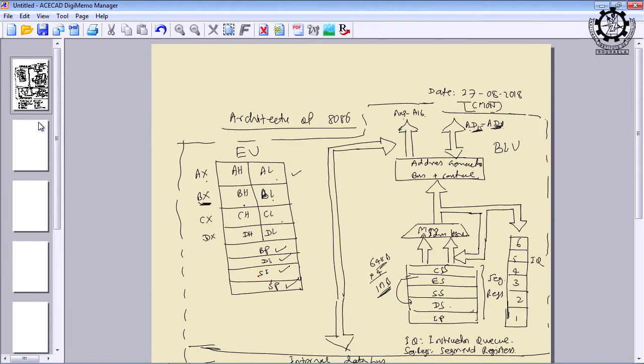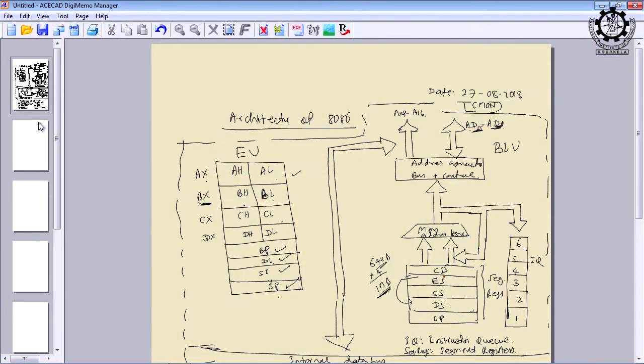So, the way we generate a 20-bit physical address by using the segment register, by using the pointer register, that is instruction pointer or base pointer, or index register like source index and destination index, or stack pointer or general purpose register, is known as the addressing modes of 8086.